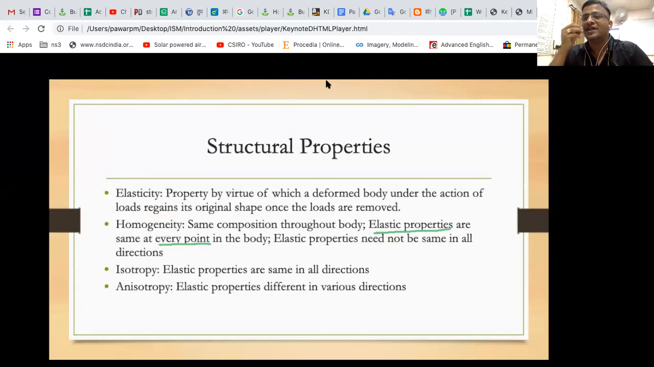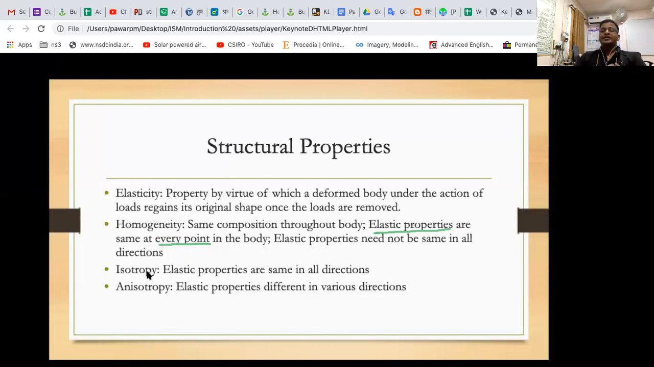But if the top part has the same sweetness, and the middle part has the same sweetness, meaning any particle I choose has the same property, then that material or body is called a homogeneous body. So elastic properties need not be the same in all directions. Here please understand the importance. This homogeneity is not related to direction, but it is related to location. If at all the locations these properties are the same, then we say the body is homogeneous. I hope you have written this part.